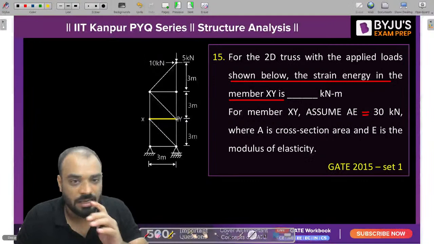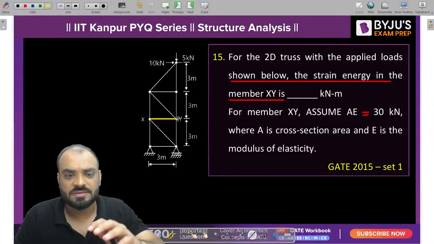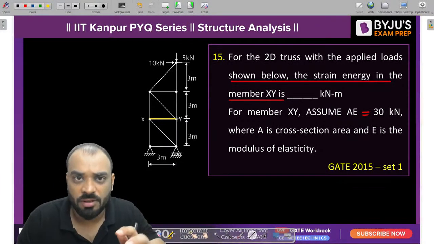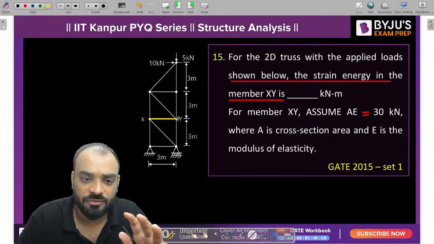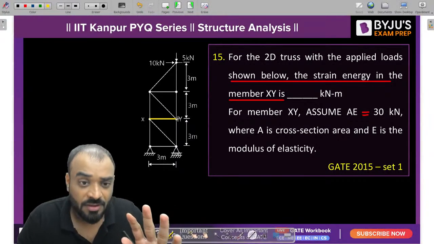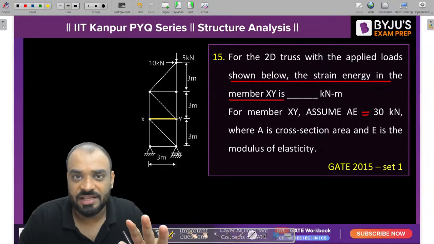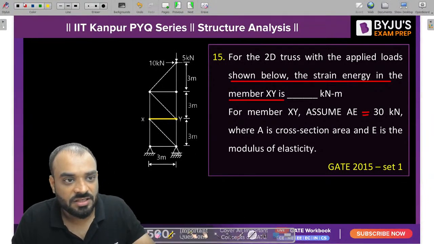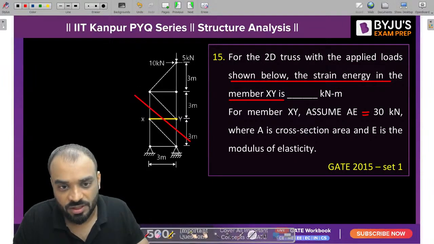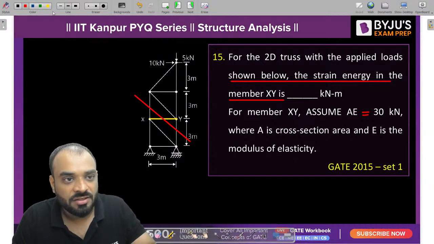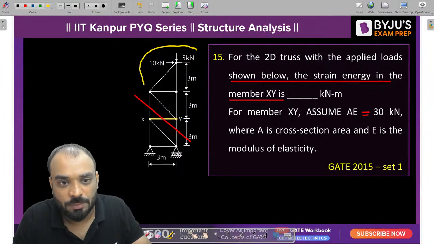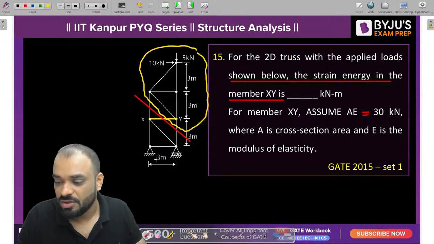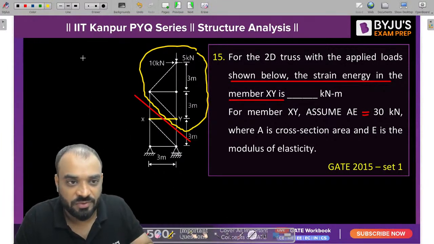Some students try to solve the problem by finding the values of the external supports. But that approach will become very lengthy here. So what you can do is cut a section like this and consider the portion available on top, so that you can find out the reaction in member XY. What is the value of the force developed in member XY?